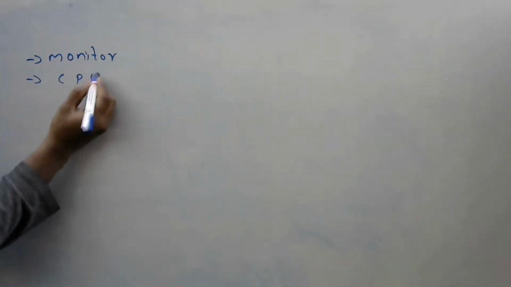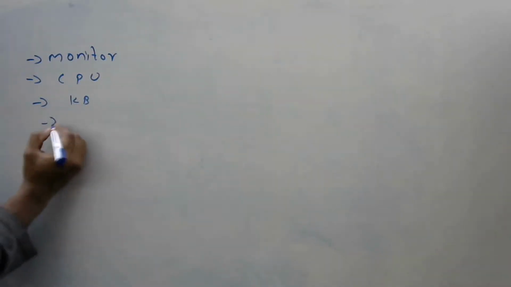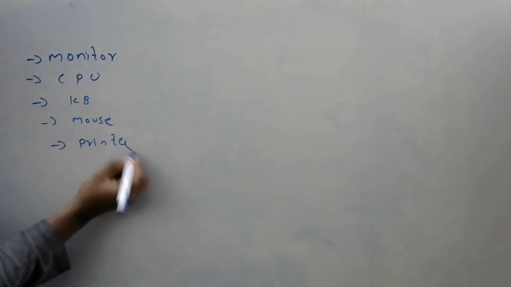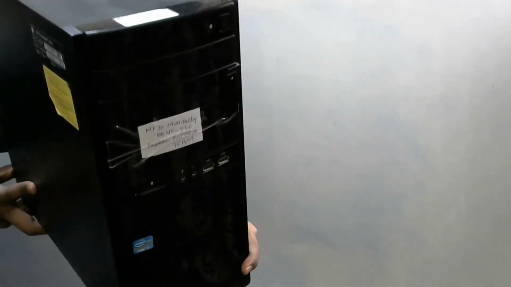Next you have CPU, next keyboard, next mouse, next printer, scanner, speakers, UPS, all these are considered as physical components, hardware components only, right?